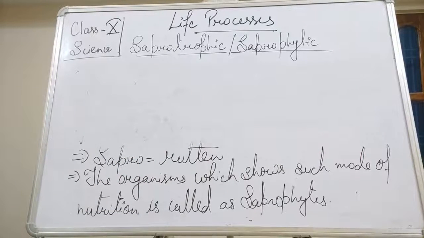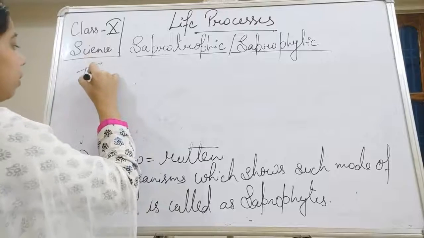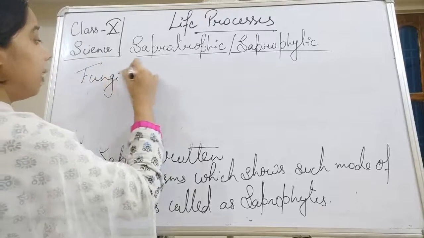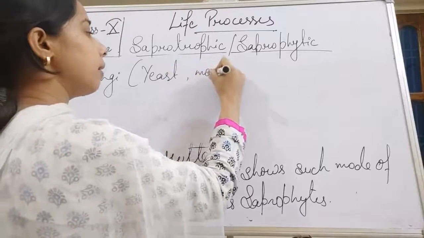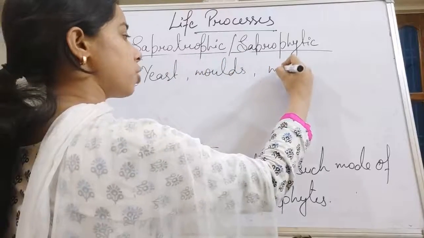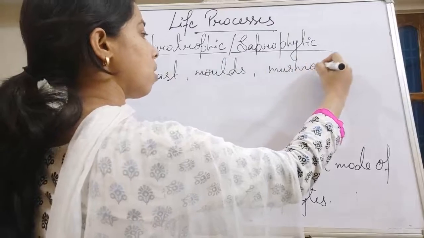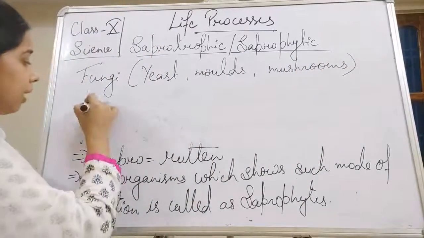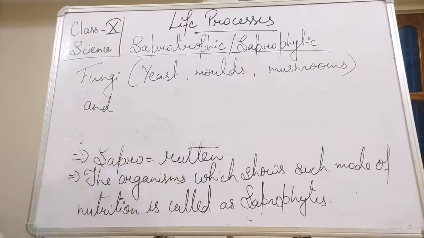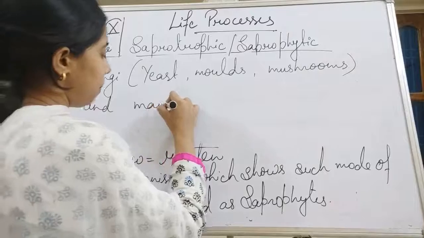So we can write fungi, like yeast, molds, mushrooms. These all we will include in the fungi, and many bacteria.